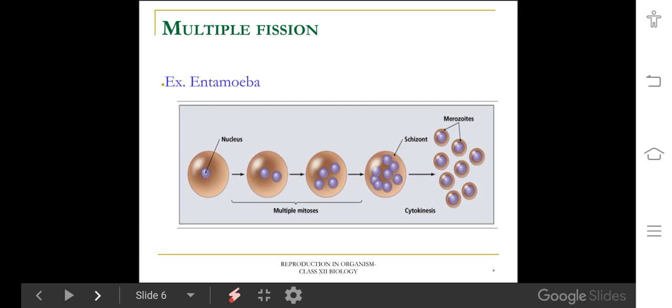Then, once favorable conditions come, the cyst wall bursts and releases pseudopodiospores. That process is called sporulation. Each individual spore develops into a new organism, which is called multiple fission. It can be observed in amoeba, plasmodium and entamoeba. Amoeba shows both binary fission and multiple fission. During favorable conditions, they show binary fission. During unfavorable conditions, they show multiple fission.